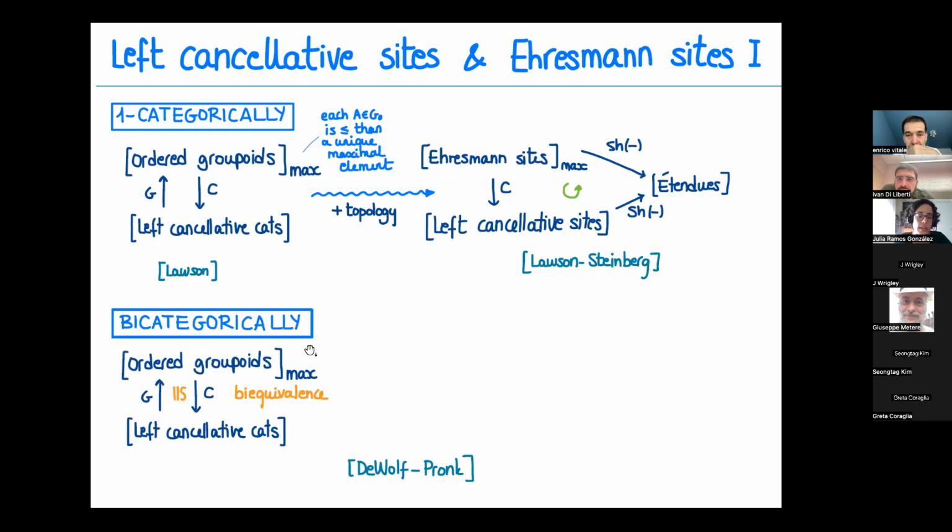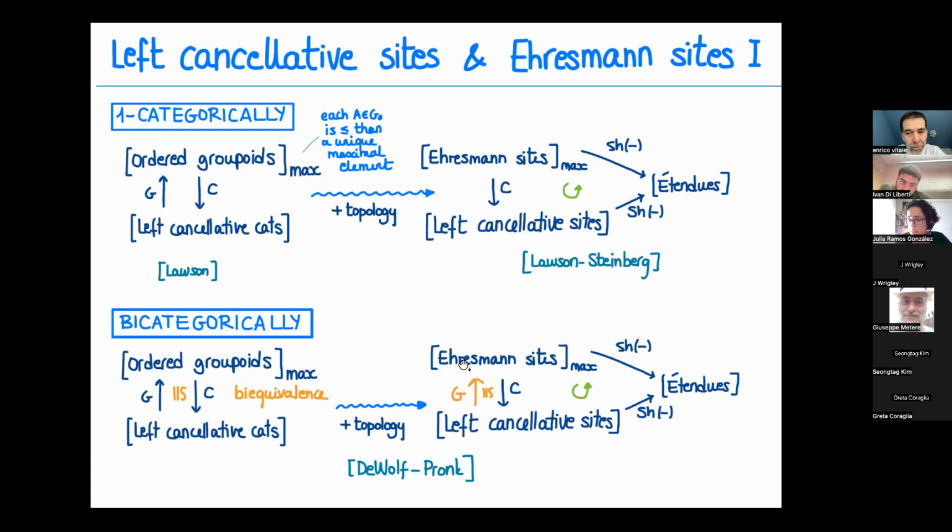Also, bicategorically, Funk, Hofstra and Pronk proved that adding suitable 2-cells, in here it's just natural transformations, but here they call them gamma transformations, these G and C can be extended to bifunctors which actually form a biequivalence. So these 2-categories are biequivalent. And when you plug in the topology, they also prove that this diagram still commutes, but now shifts is the bifunctor, the pseudofunctor actually, that extends taking shifts at the level of objects.